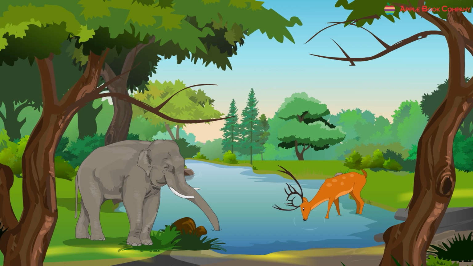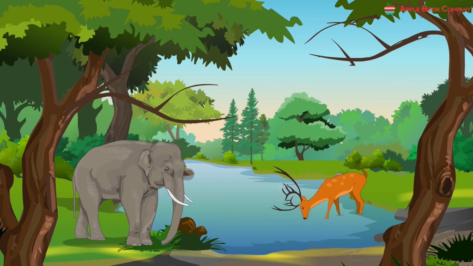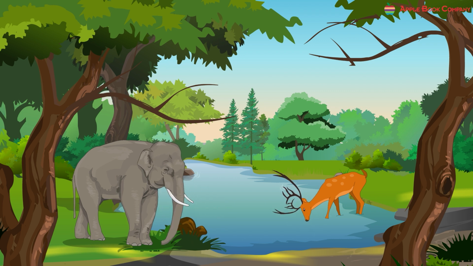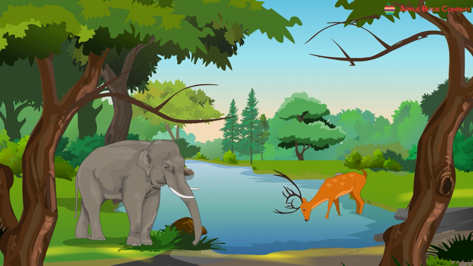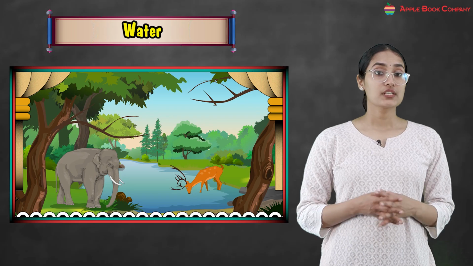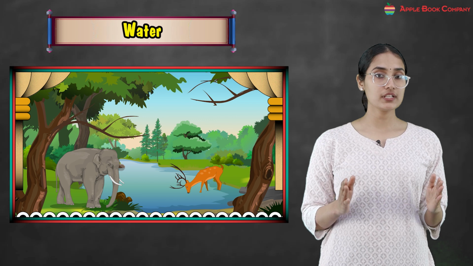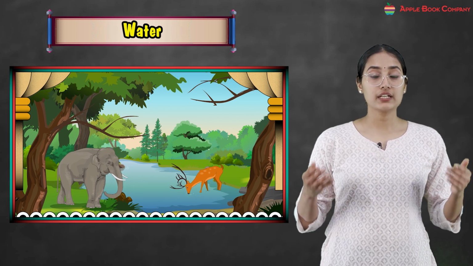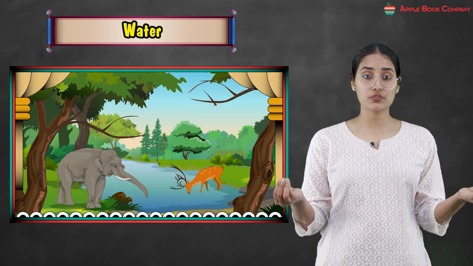It is found in oceans, rivers, lakes and underground also, okay? So, water is necessary for drinking, cooking, cleaning and growing food. All living things need water to survive. So kids, can you see how important water is for our daily life? We drink it daily, right? We cook food with it.